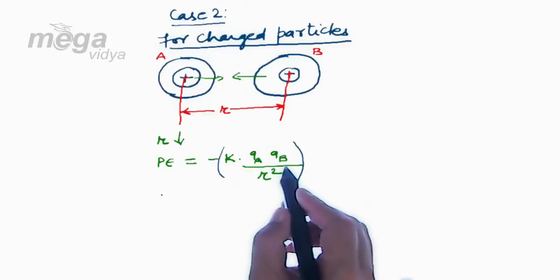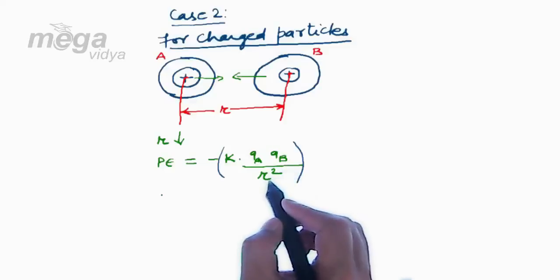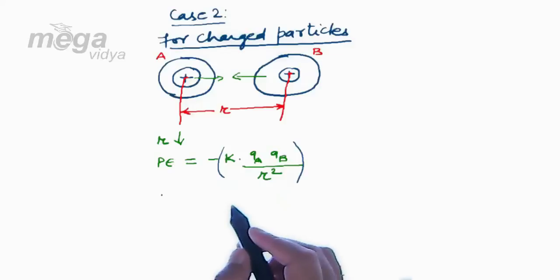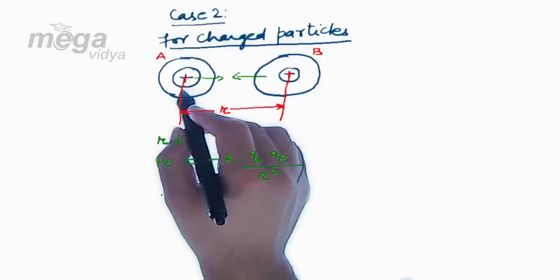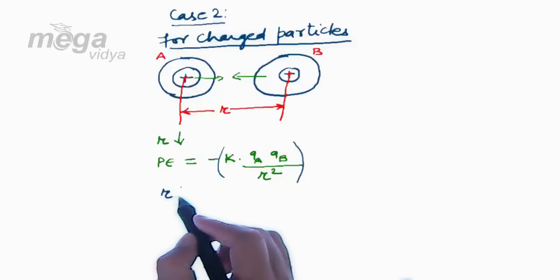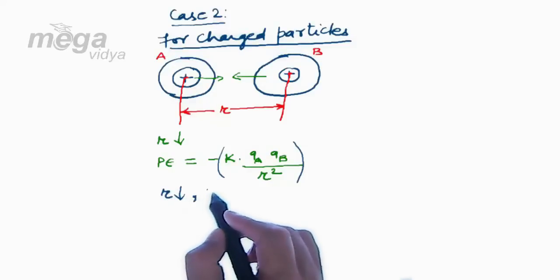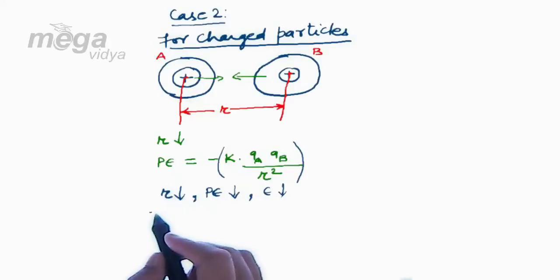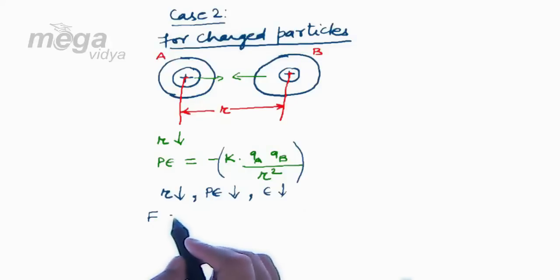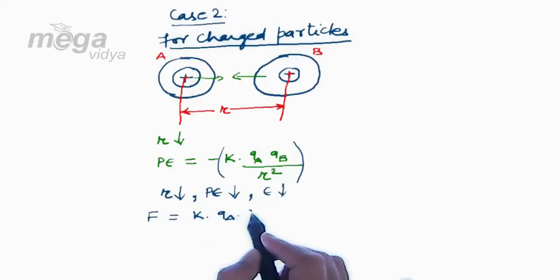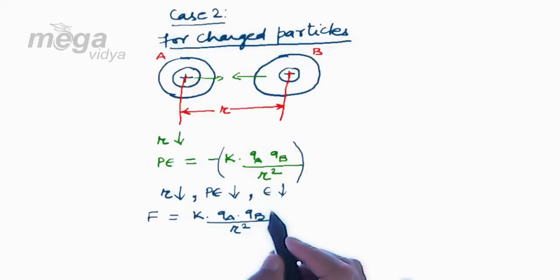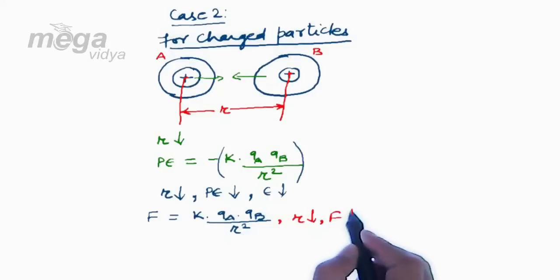So when K into QA into QB upon R square will be increasing, we have a negative sign before it that signifies the decrease of potential energy. So when A and B will approach each other for bonding, the separation between the two will decrease, again leading to a decrease in the potential energy and hence a decrease in the total energy. Besides this, the attractive force between A and B is given by the formula K into QA into QB upon R square. Here, due to the approach between the two particles, R will decrease, and as R decreases, F will be increasing.